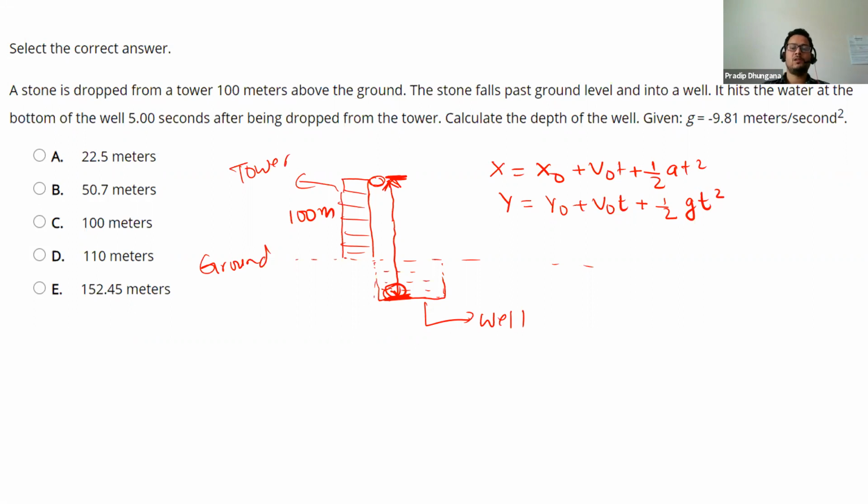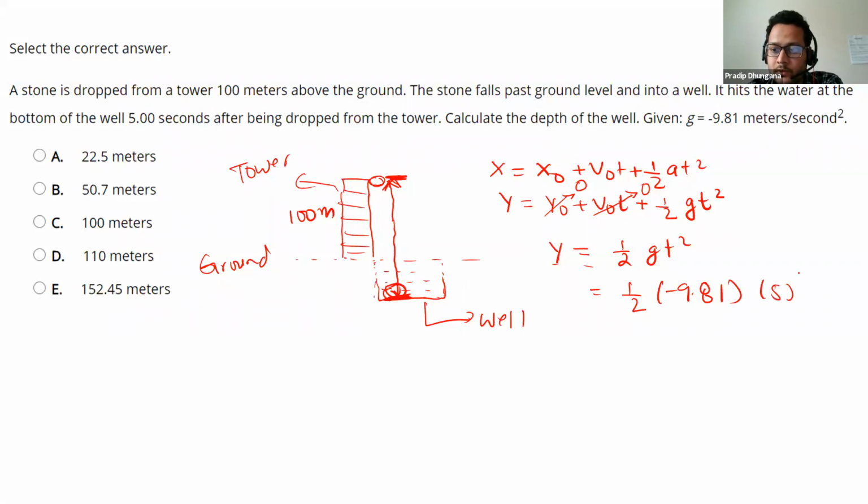Now let's plug in all those values and calculate our vertical position. The initial position is 0, and the initial velocity is also 0. So y, our final position, is 1 over 2 g t squared, which is 1 over 2 times negative 9.81, with time 5 squared.